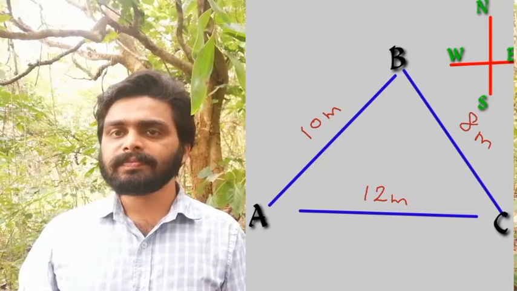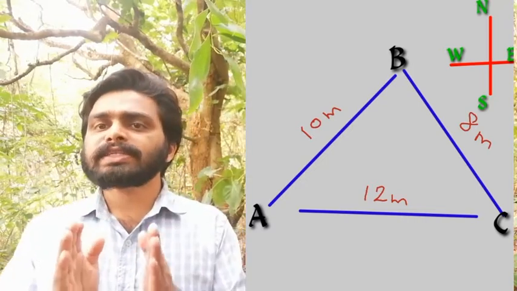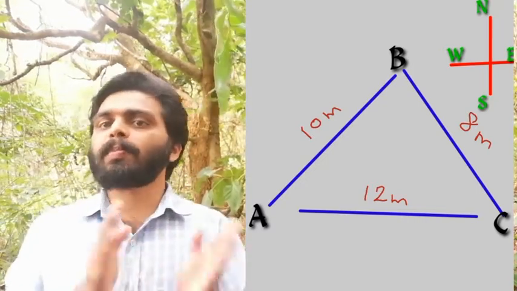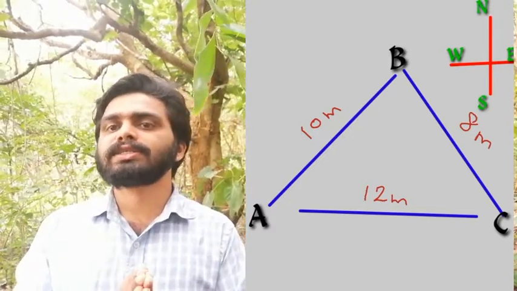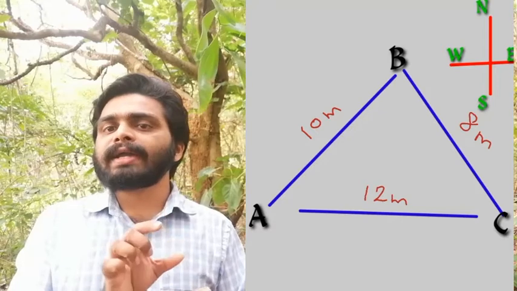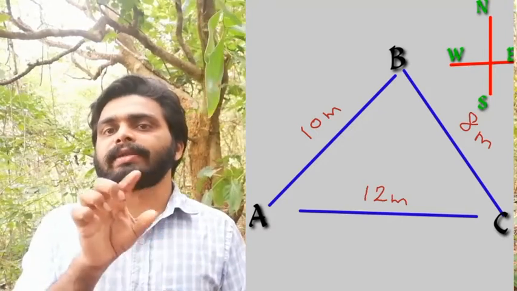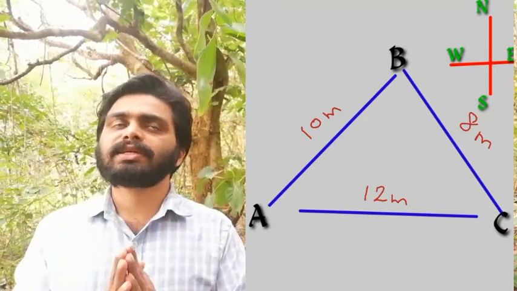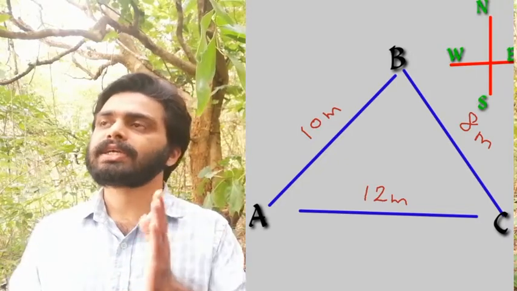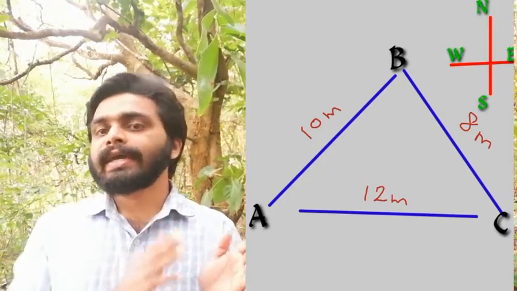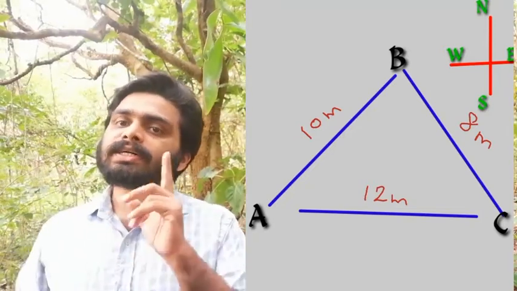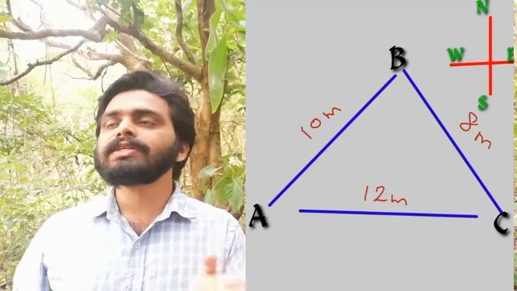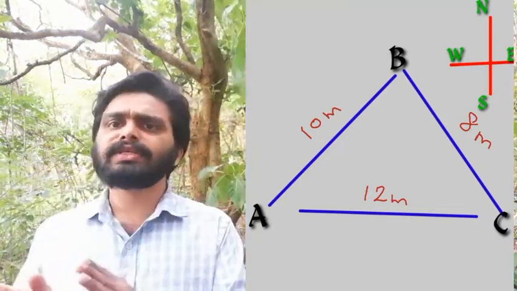Okay, then when we measure the distance or path covered by that object during its motion, we have to add the length of the path AB and BC. In this particular case, it becomes 10 meter plus 8 meter, that is 18 meter, which will be the path length. Whereas when we consider the displacement, we have to consider the shortest distance between the initial and final point.